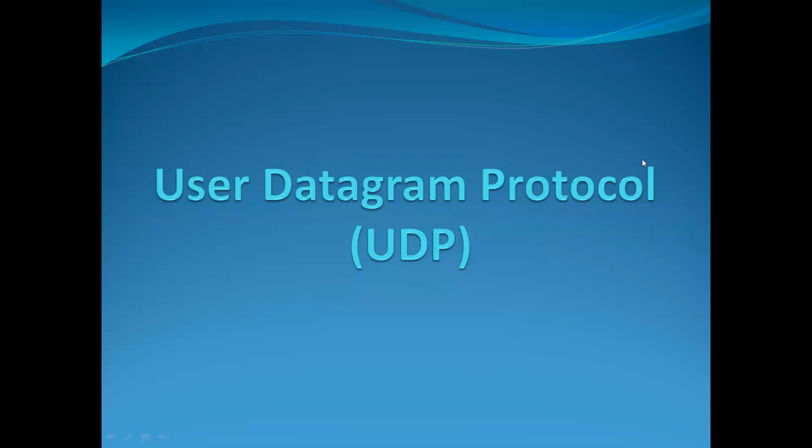Today's topic is different protocols present in transport layer. The different protocols present in transport layer are UDP and TCP, User Datagram Protocol and Transmission Control Protocol. The simplest unreliable transport layer protocol in the internet is called the User Datagram Protocol. UDP is a connectionless unreliable transport protocol, whereas TCP is a connection-oriented and reliable transport protocol.